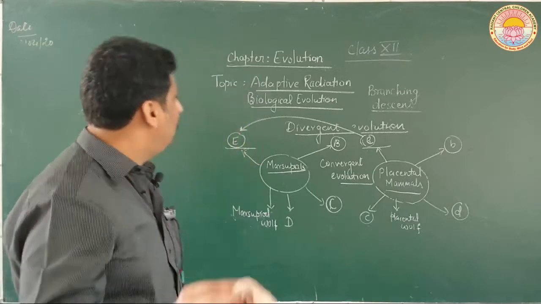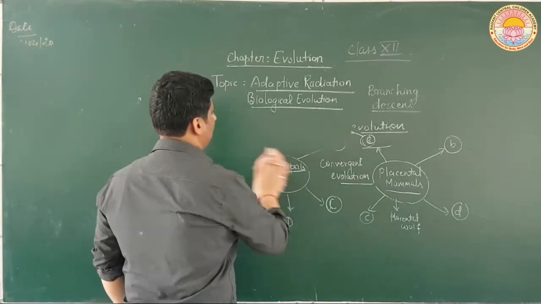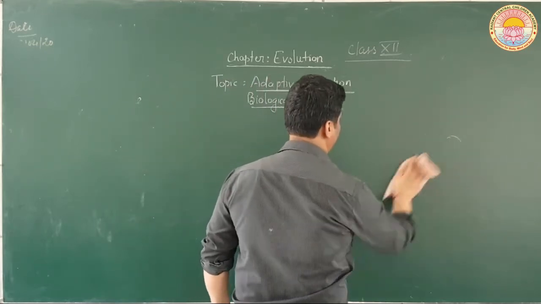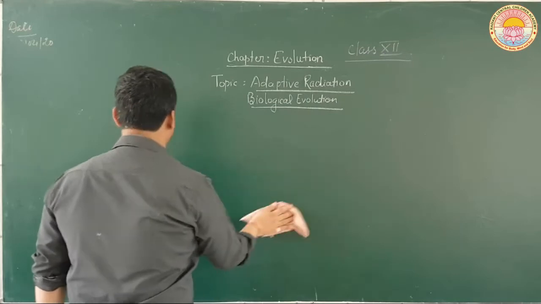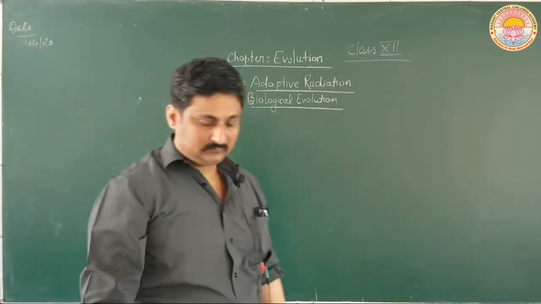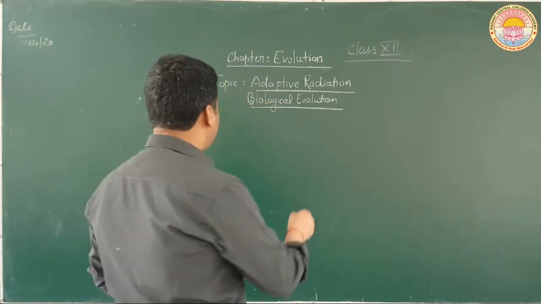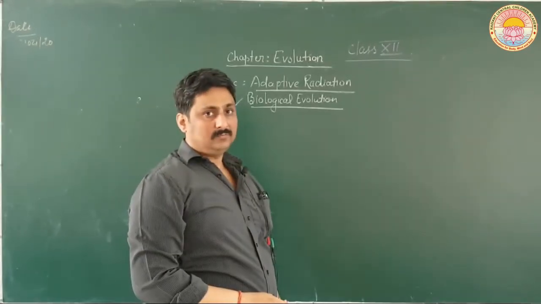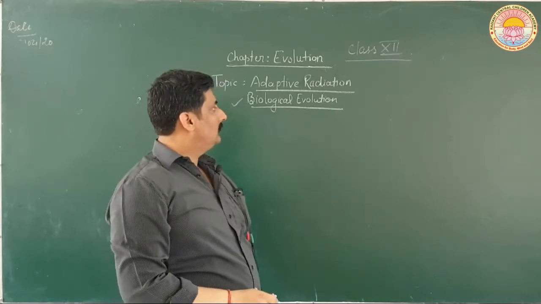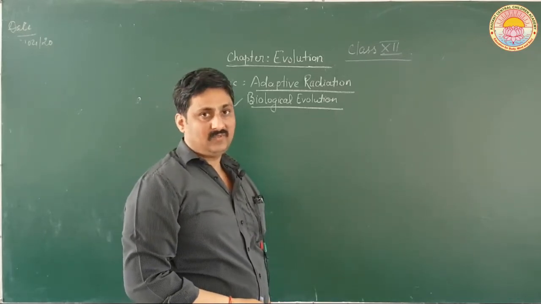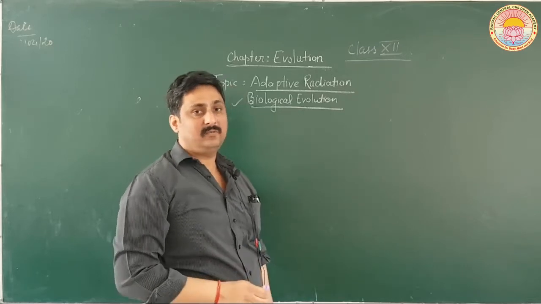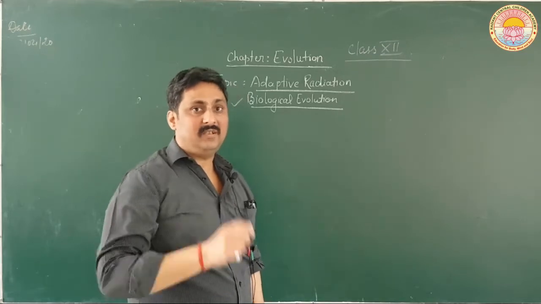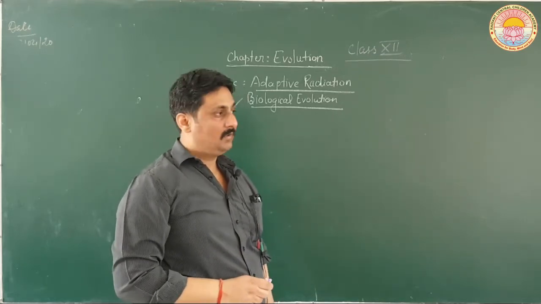Now let us talk about another topic, which is called biological evolution. We will be talking about biological evolution. Now, natural selection is one of the essences of theories of evolution. It is the essence of Darwinian theory, natural selection.